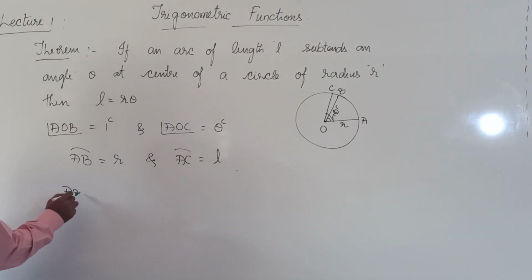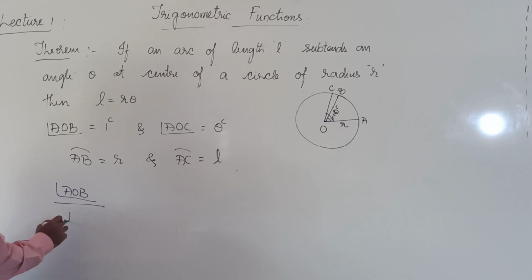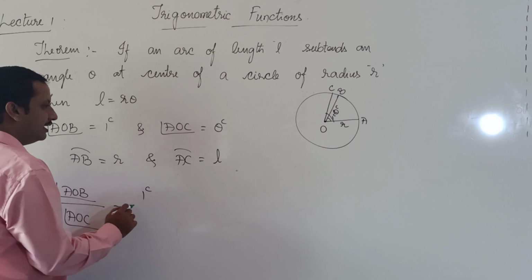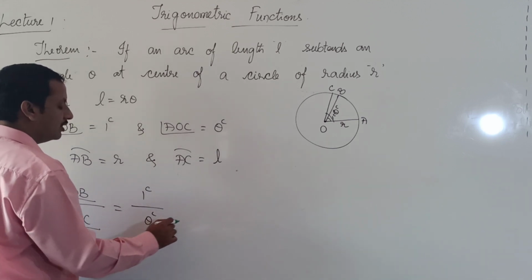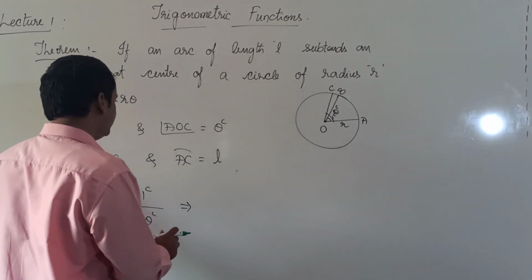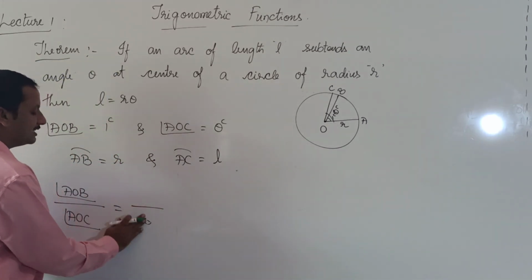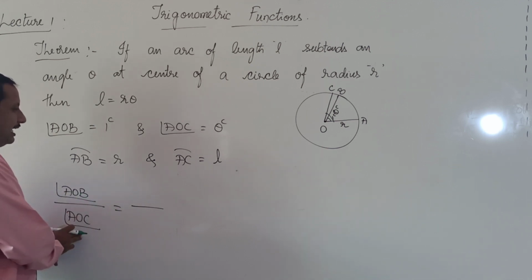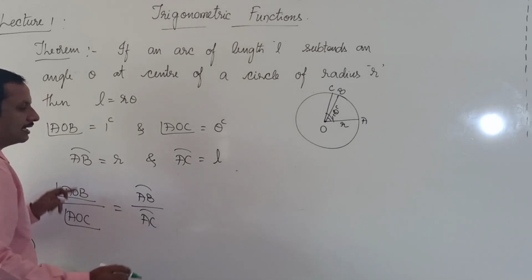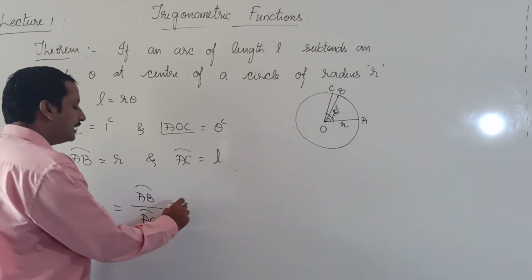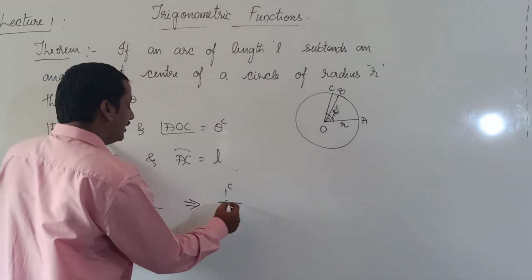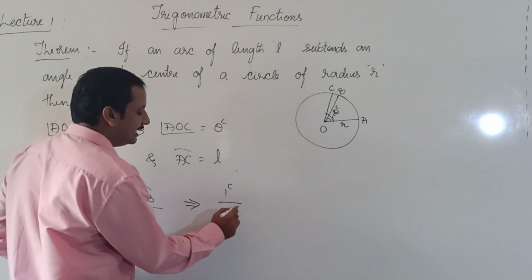So from there we can say angle AOB divided by angle AOC is equal to arc length AB divided by arc length AC. Angle AOB is 1 radian, angle AOC is theta radian.